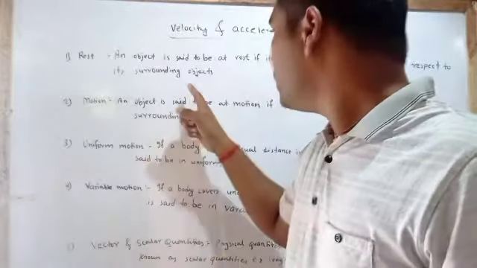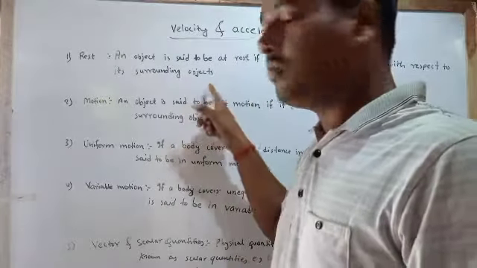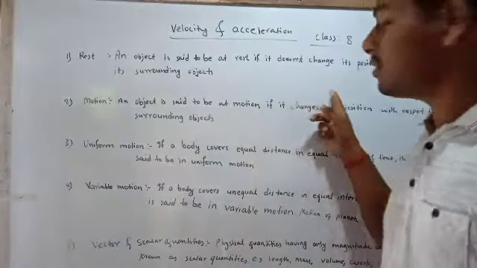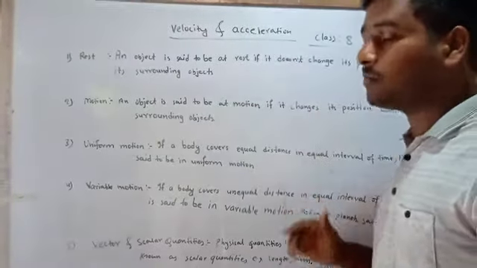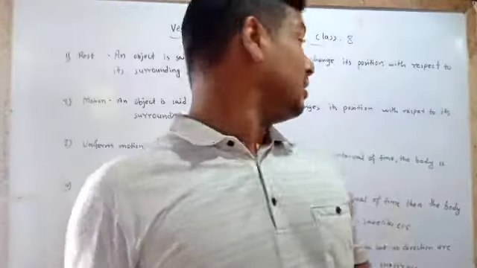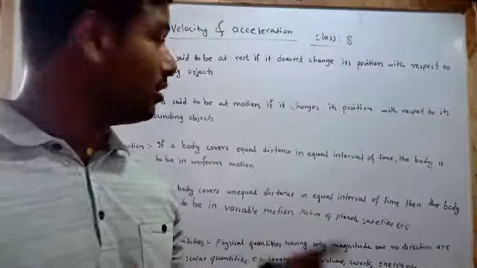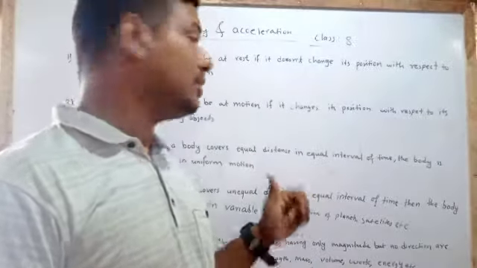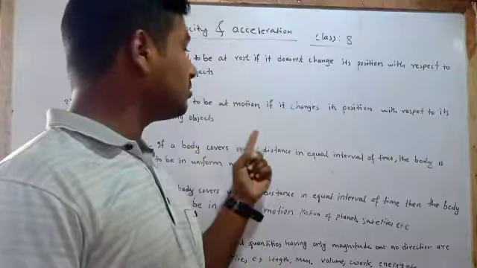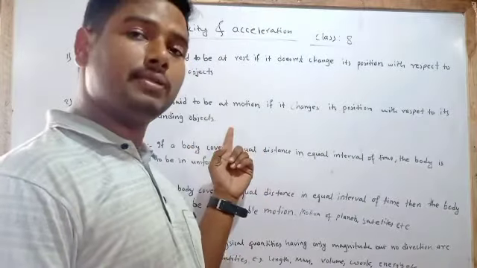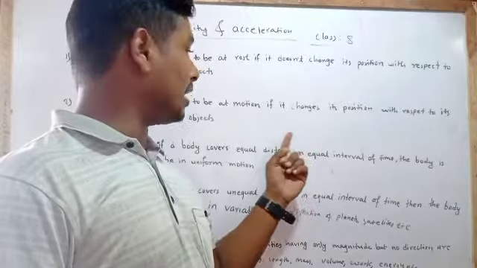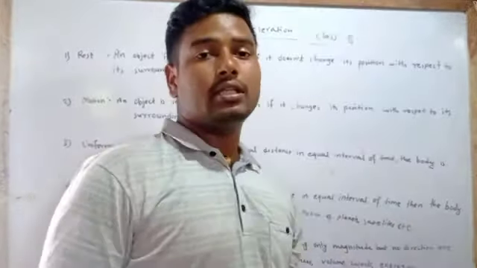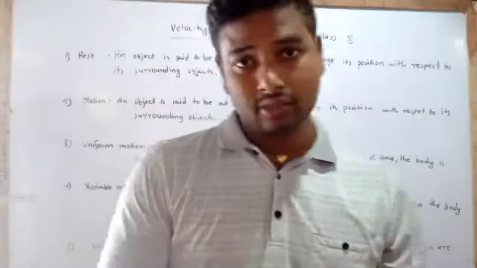In 1 second the car moves from here to here, 15 meters. In another 1 second the car moves 15 meters. In another 1 second the car moves 15 meters. This type of motion is known as uniform motion. While if the car covers variable distance in equal intervals of time, let's see, if the car in 1 second covers 15 meters, in another 1 second the car moves only 5 meters, in another 1 second the car moves 20 meters. This type of motion is known as variable motion.